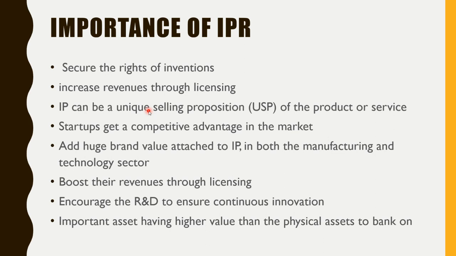Let me just give you one example. Havmor ice cream was bought by some foreign company for a very huge amount, right? So it was not buying the machineries, because getting machineries from the market is so simple, anyone can buy the machinery for making ice cream. But buying the brand name is more important, because Havmor has brand value. So the money that was paid was for the brand value of Havmor and not for the machineries, that we can all understand, right?